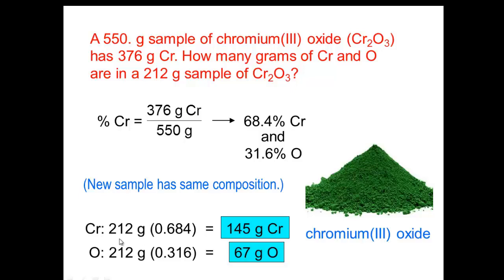To find out how many grams of chromium and how many grams of oxygen are in this compound, we have to multiply the total mass of the compound, 212 grams, times the percent by mass divided by 100. It's 0.684, which is the percent by mass of chromium, and for oxygen it's 0.316, which is the percent by mass of oxygen. So this compound contains 145 grams of chromium and 67 grams of oxygen.